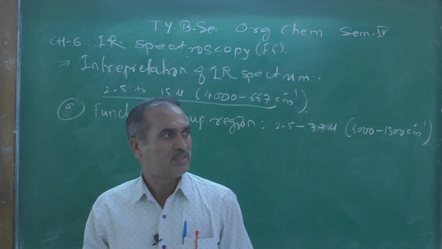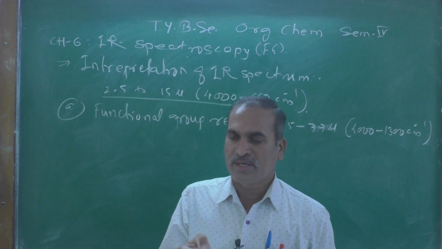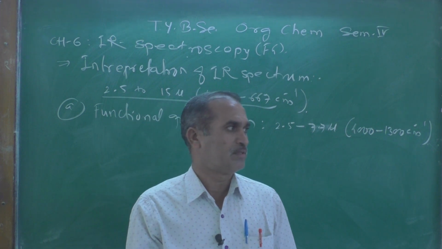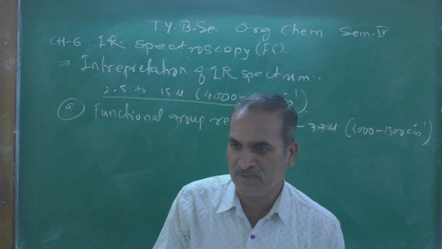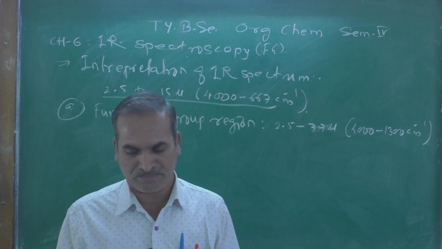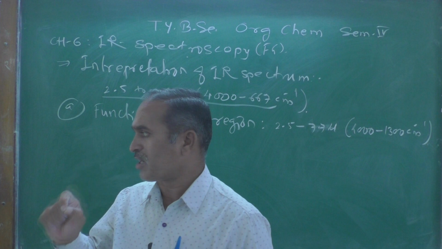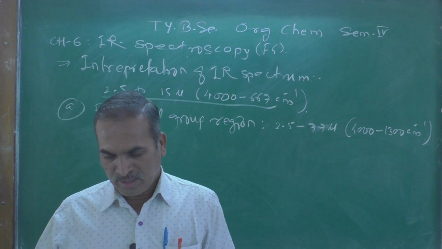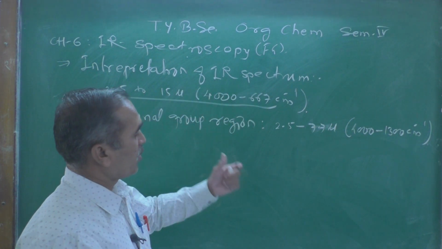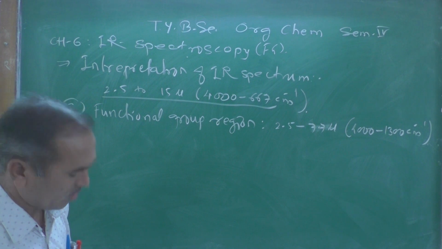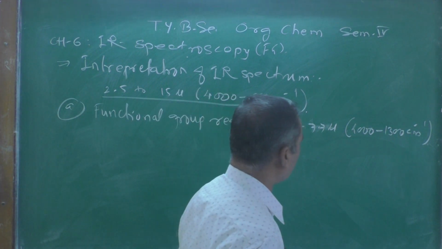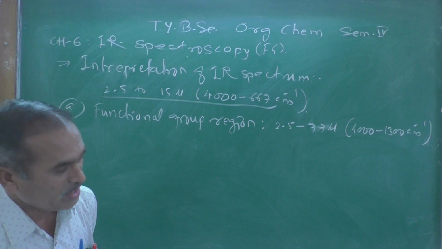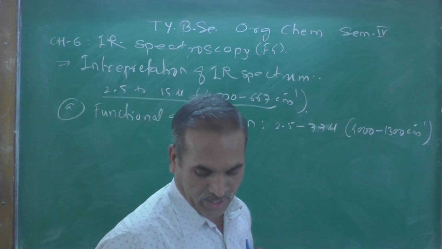The appearance of an absorption peak at a particular frequency corresponds to a particular functional group, and the region between 2.5 and 7.7 micron, which is 4000 to 1300 per centimeter, is very useful for organic chemists.